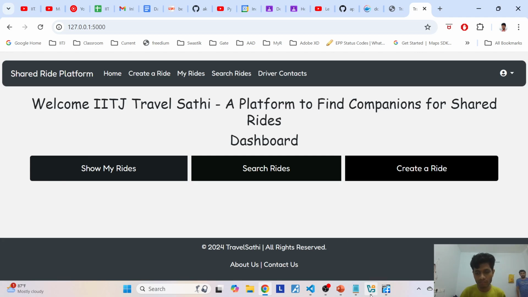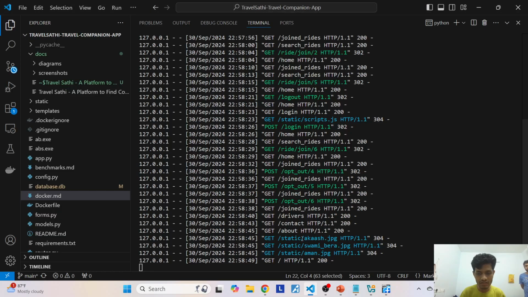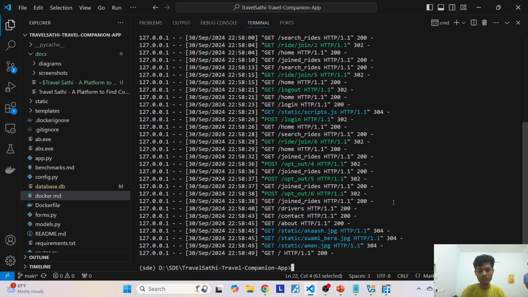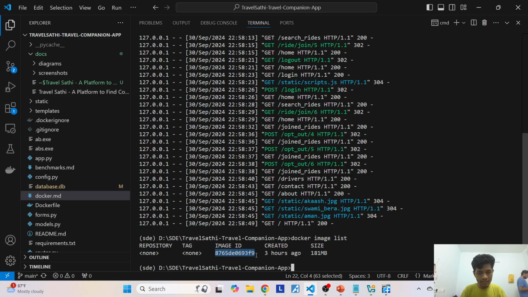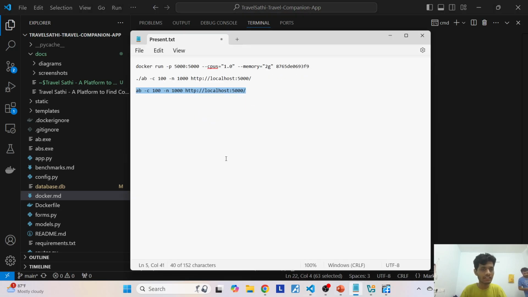So hello everyone. As Akash has already demonstrated how you can run this app directly on your machine, I will continue from here and show you the steps for containerization. We have used Docker for containerizing our app. We have already created an image. We can list the images with the docker image list command. So this was our image. Now to run this image, we have the docker run command. I'm just going to run this.